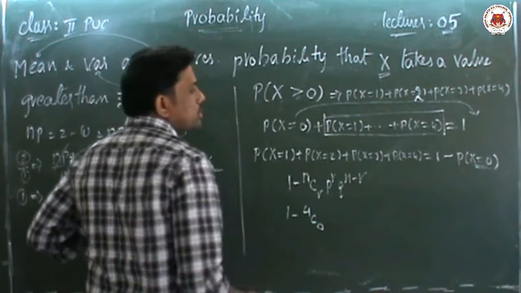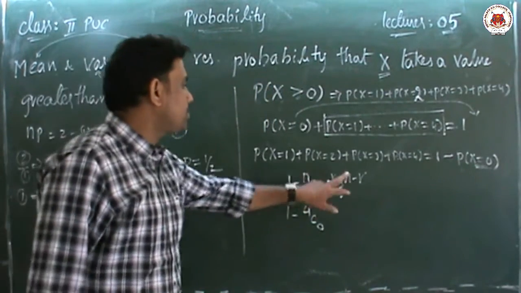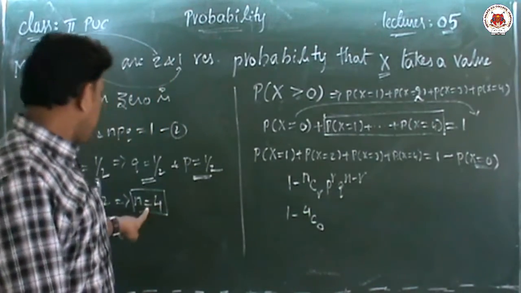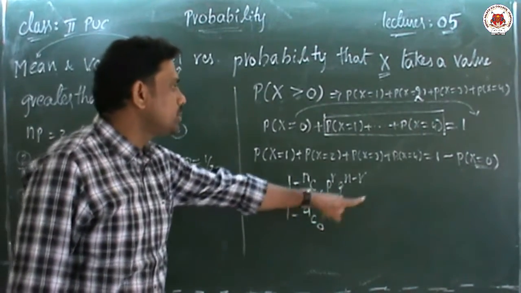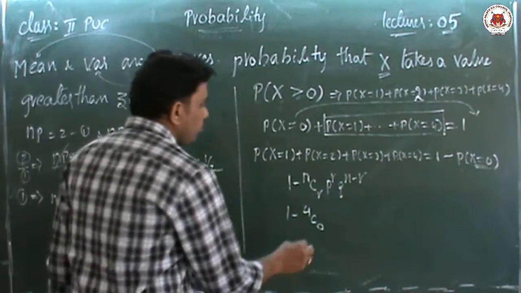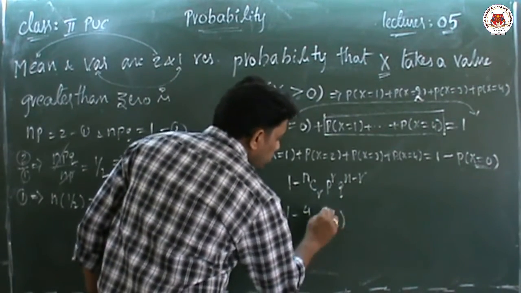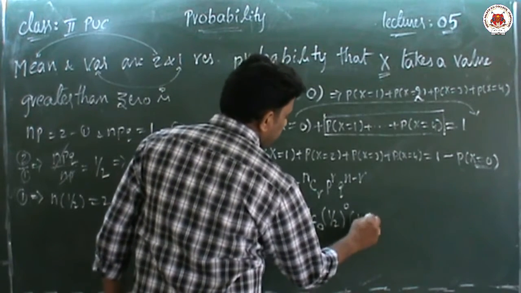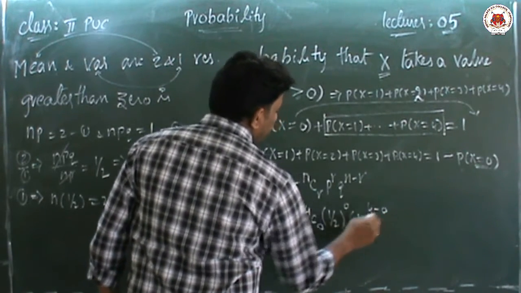P of x equal to 0 formula is nCr P to the power of r Q to the power of n minus r. Here n means 4, r means 0. P value is 1 by 2, so 1 by 2 whole to the power of 0. Q means 1 by 2 whole to the power of 4 minus 0.